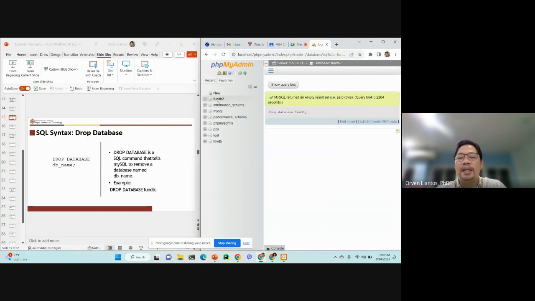So as you can see, after issuing the command drop database FunDB, the FunDB database here is removed, and what remains is the FunDB2, right?